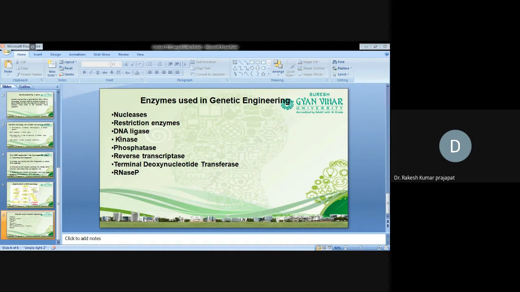Reverse transcriptase was discovered by Temin and Baltimore in a virus. I forgot the exact name. Reverse transcriptase means it will transcribe RNA reversely into DNA by using this enzyme. And terminal deoxynucleotidyl transferase means we transfer a particular group at the end. RNase will degrade the RNA. So these are the enzymes used in genetic engineering.